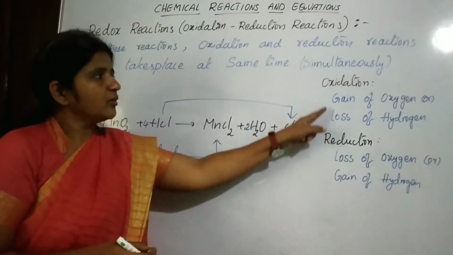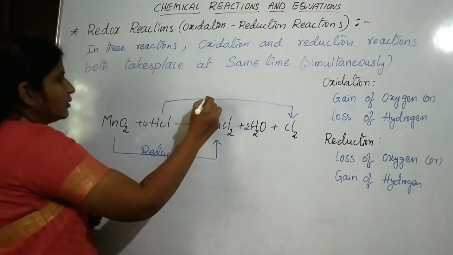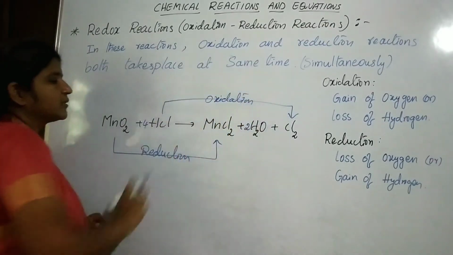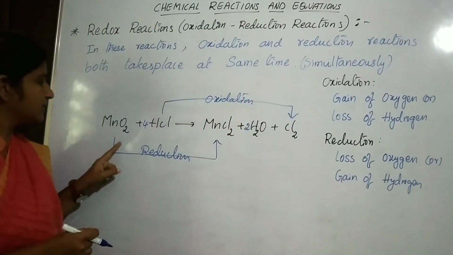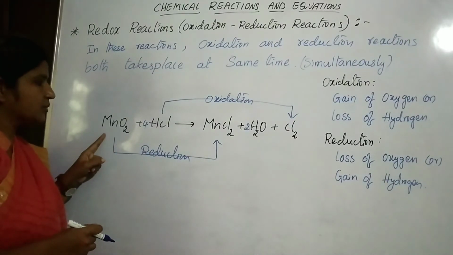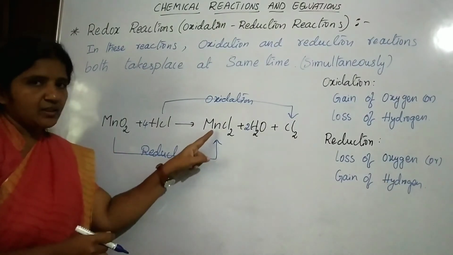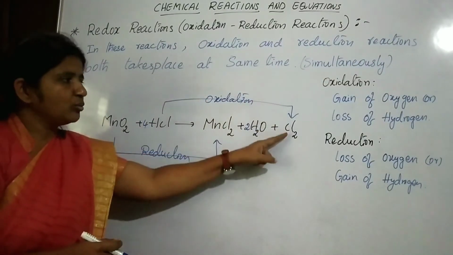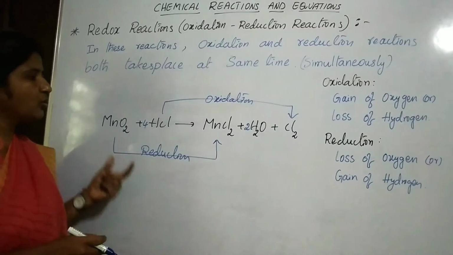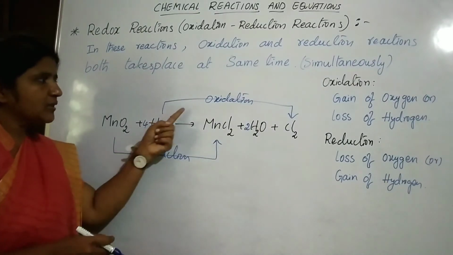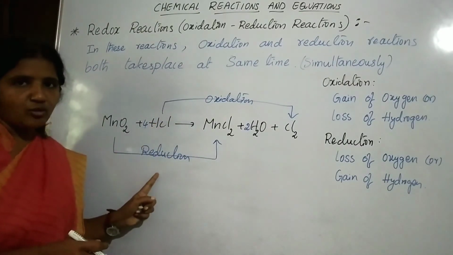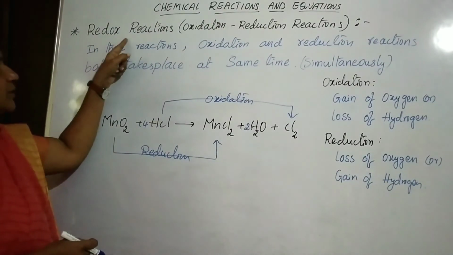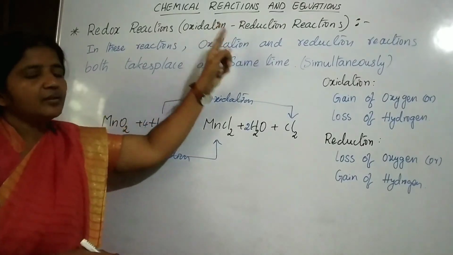Loss of hydrogen is nothing but oxidation. Remember, in this reaction manganese dioxide is reduced to manganese chloride and hydrogen chloride is oxidized to chlorine. At the same time oxidation takes place as well as reduction, so this reaction is said to be a redox reaction, or oxidation-reduction reaction.